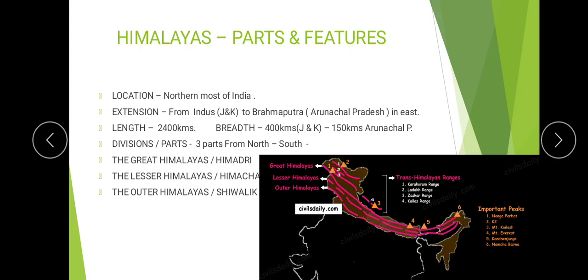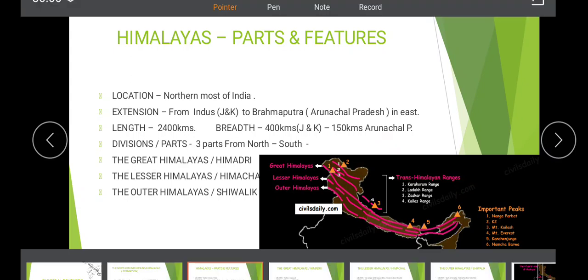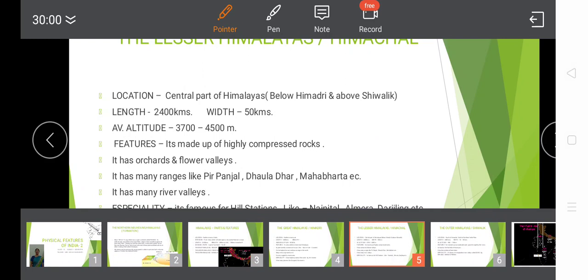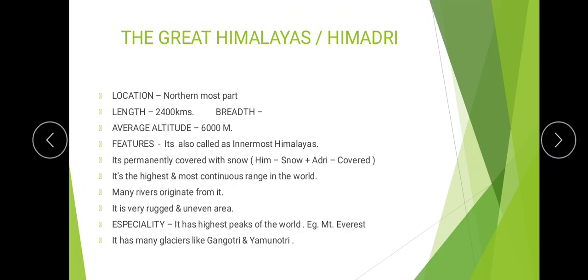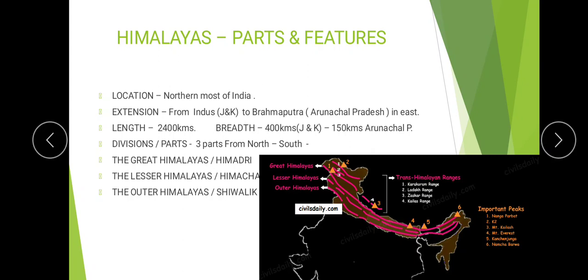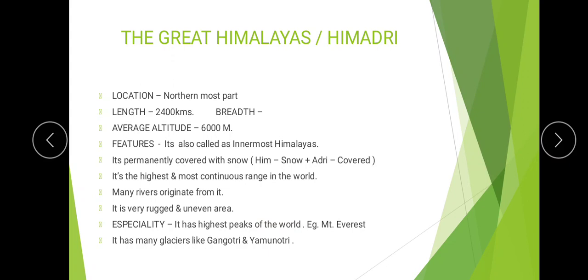Then its divisions from north to south. It can be divided into 3 parts. The northernmost part is called the Great Himalayas or Himadri. The central part is called the Middle Himalayas or Lesser Himalayas or Himachal, and the southernmost part is called the Shivalik or the Outer Himalayas. Let's see about these in detail.